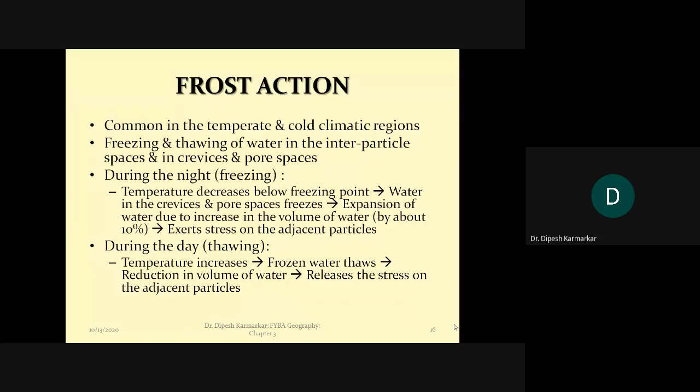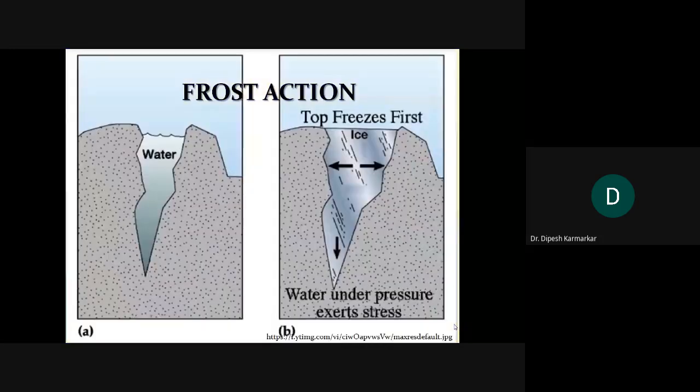So it means that the freezing water requires more space. Obviously, when water requires more space, it will try to push the rock from the sides so that it gets more space.